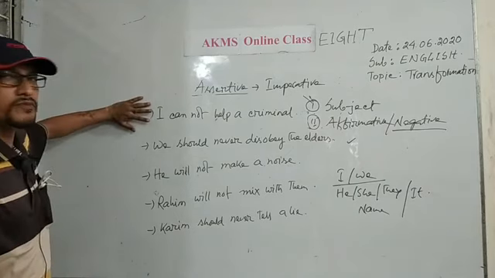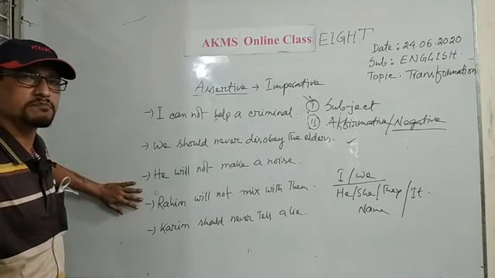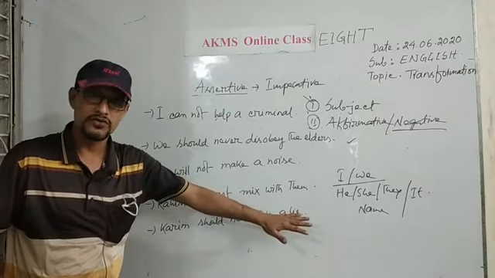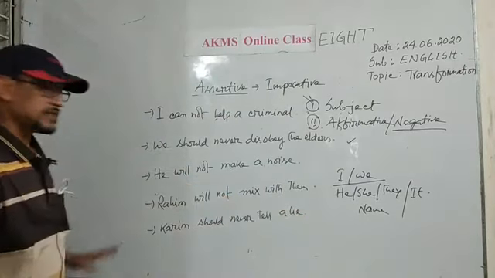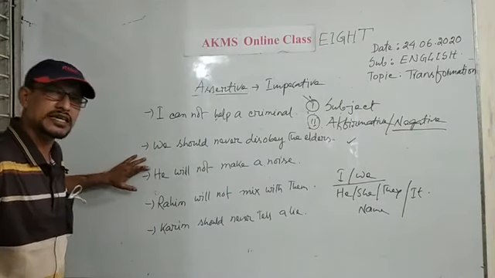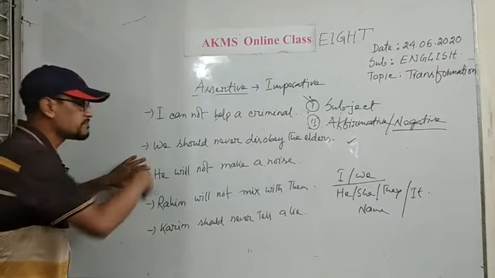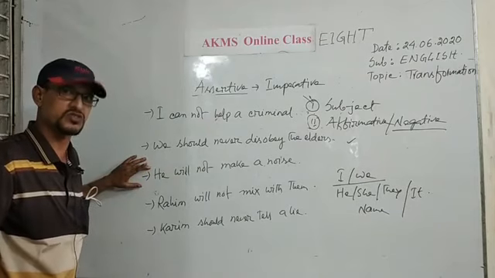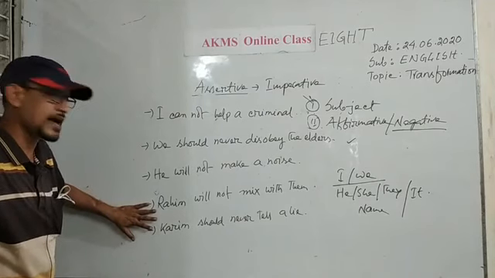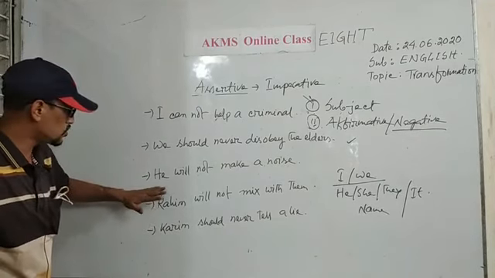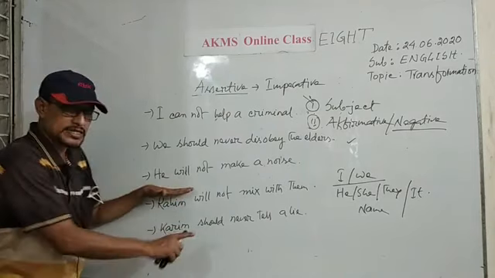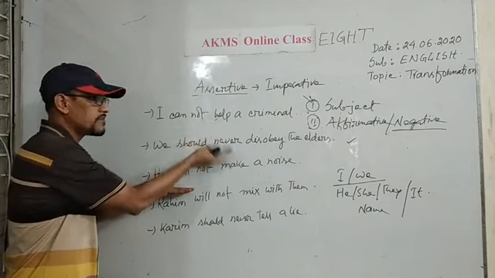Okay, dear students, there is also a difference. Here, I have used the first person and the third person as the subject, but the sentences are in negative form. There is also a difference. Here, I, we, and he, all of you know that these subjects are pronouns. But here I have used the names Karim and Rahim. You should identify the nouns. I will do these sentences after solving this sentence.